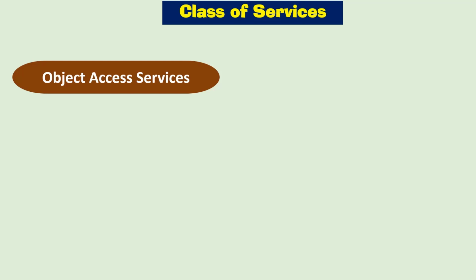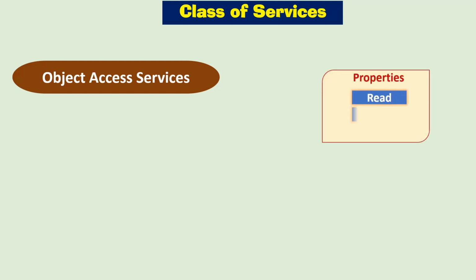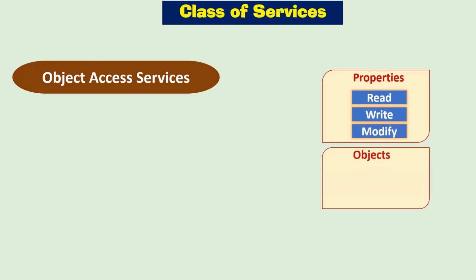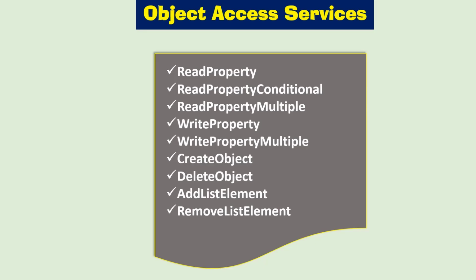BACnet currently defines 38 services and classifies them into 5 categories. Let's have a look at each of them in detail. First of all, we have object access services, which provide means to read, modify, and write properties and to add and delete the objects. Here are the object access services, which include many services like read property, write property multiple.